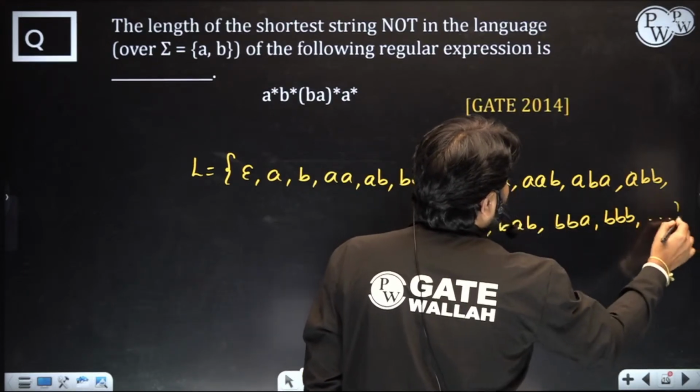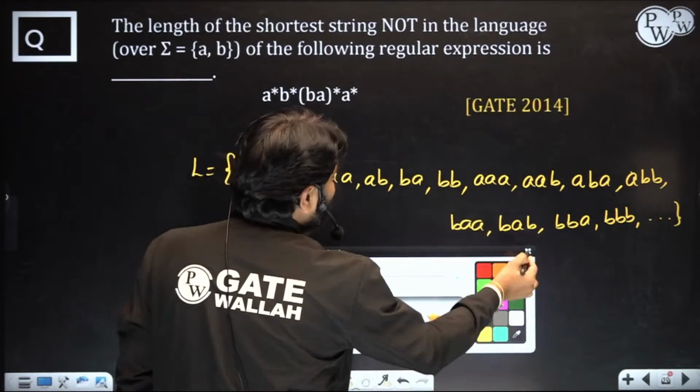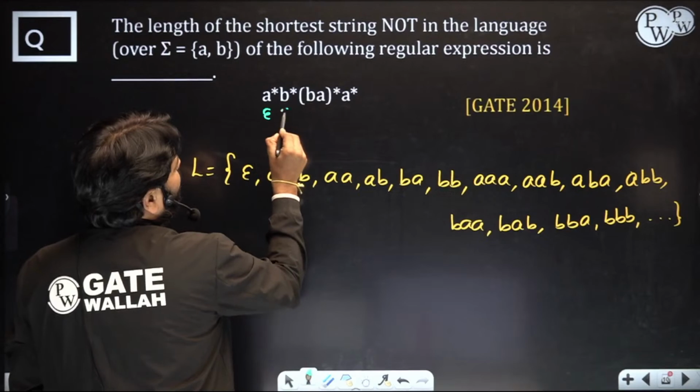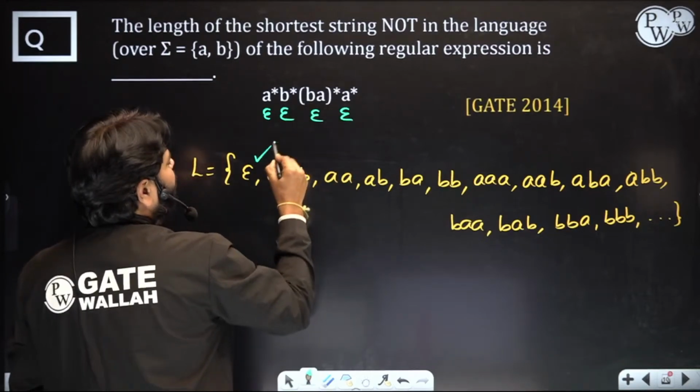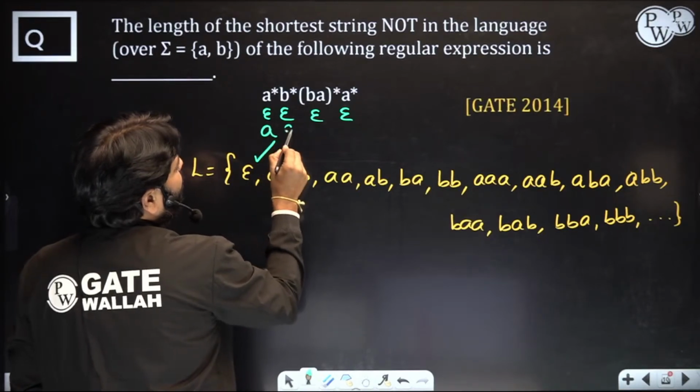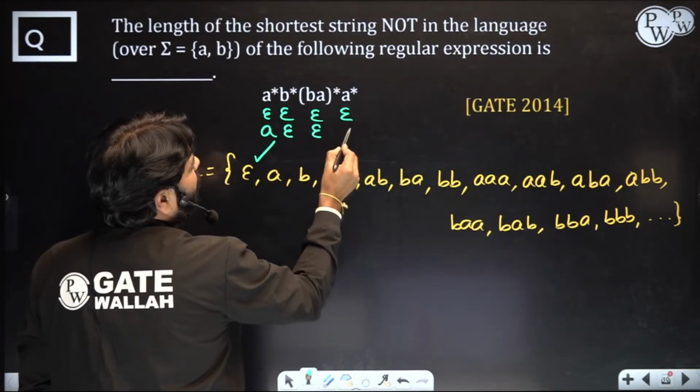So quickly you need to be applying all of them. Let's see one by one quickly. Epsilon you can generate because you can take power 0 here. Epsilon, epsilon, epsilon, epsilon. You got it. 1a. How do you get 1a? So here a you can take, here b power 0, ba power 0, a power 0.